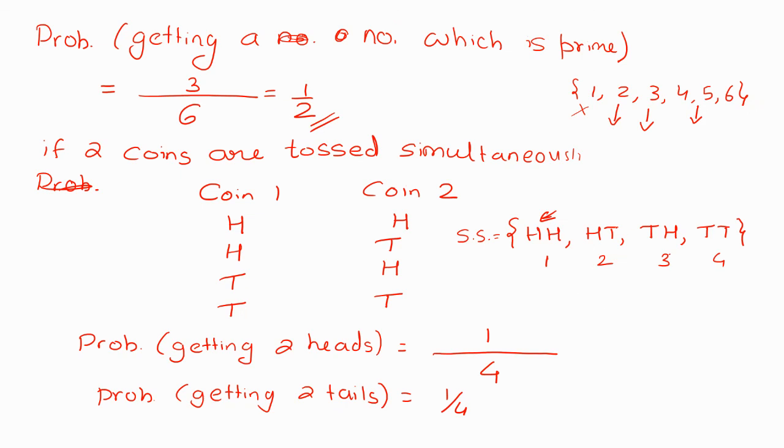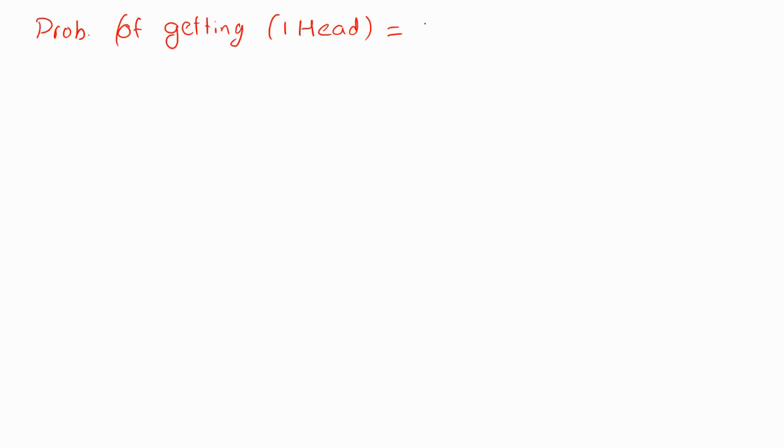Now if I want to see the probability of getting one head, at how many places is there one head? This has two heads, so this is a different case. Now strictly one head I want, so this is one, and this is another one. So only at two places. How many are favorable outcomes? 2 divided by the total number of outcomes, that is 4, that is 1 by 2. Okay, now